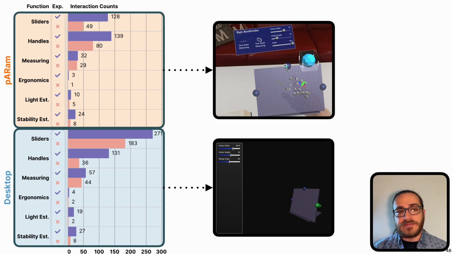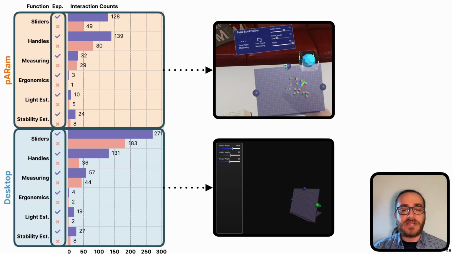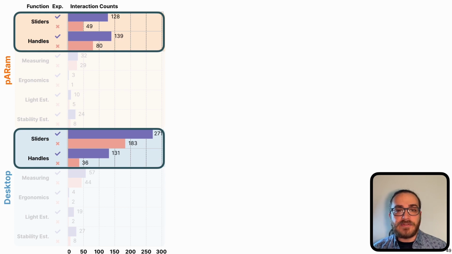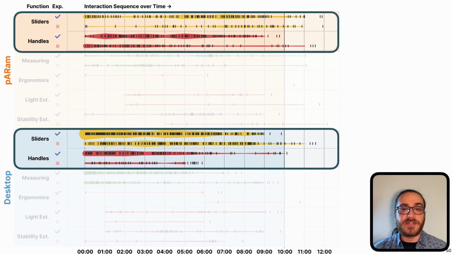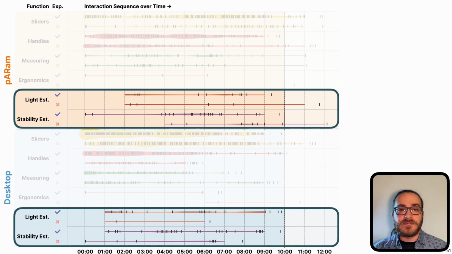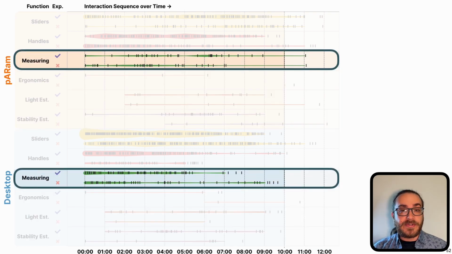But there might also be difference between people with prior experience in 3D modeling compared to novices. We denote those with a check mark or a cross for each line in the following plots. For example, we saw that pARam had a more even distribution between handles and sliders, while the desktop variant skewed towards slider-based interactions. And we also see this when we plot this over time, with experienced users potentially having a higher frequency of interactions. When we observe the actions and functions used over time, we also see that estimation functions were mostly used later on as kind of a validation step. We also see that experts measured earlier and more often, especially on the desktop.